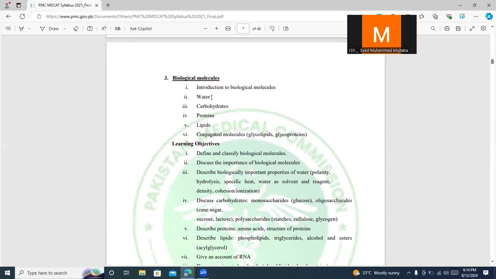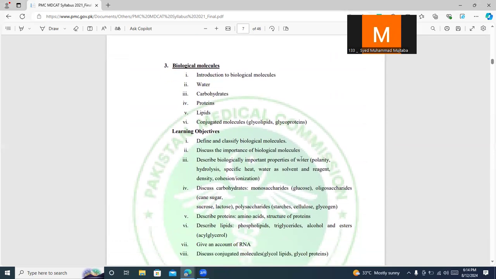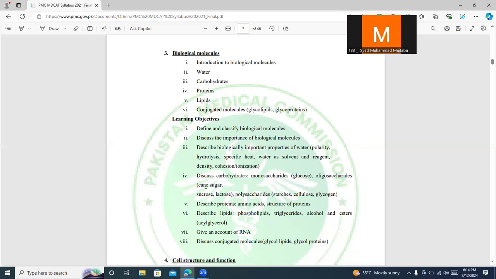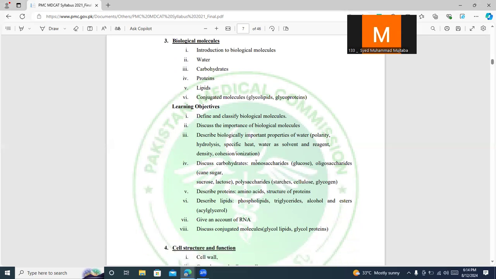You need to know the important things about water. For example, we all know that water is 99% abundant in most living organisms, and even in our human body, the overall weight of water is about 70%. Now, if you come to the individual classes, for example, carbohydrates, you need to know the different compositions such as monosaccharides, disaccharides, and polysaccharides, as well as examples.